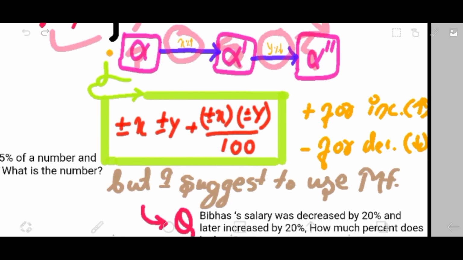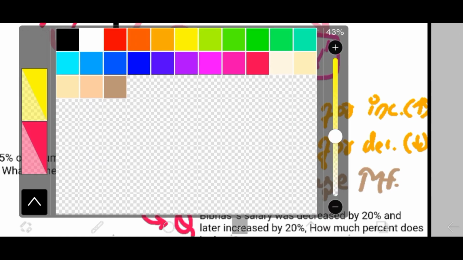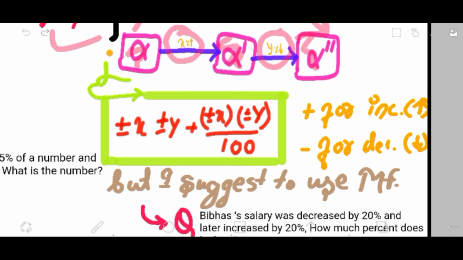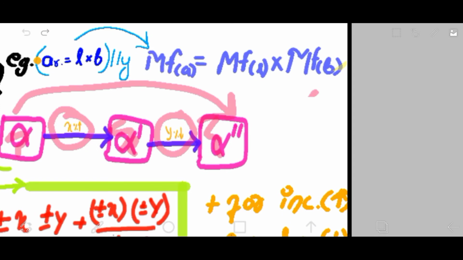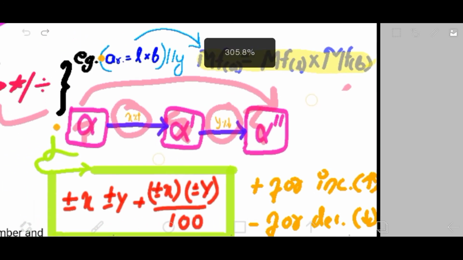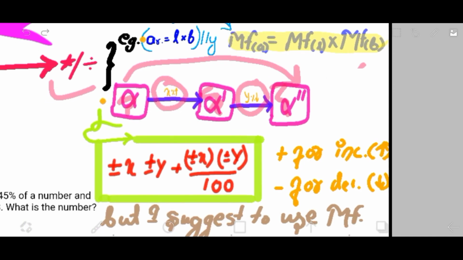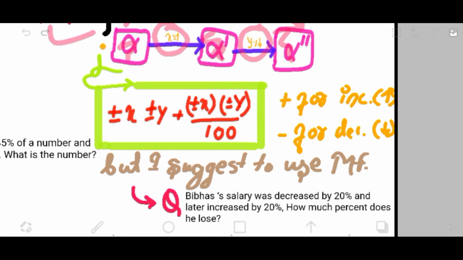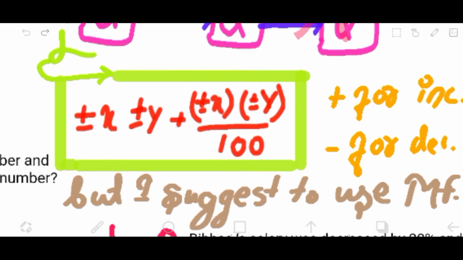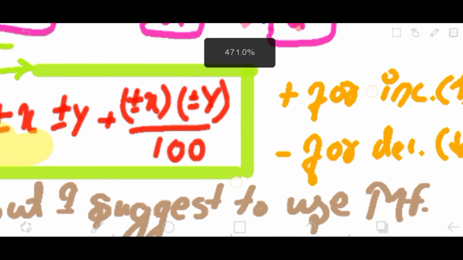Obviously there's a traditional approach related to it. You could even use it because traditional approaches are based on the base concept, so they never fail. But I assure you that the concept of multiplying factor does not fail either, because it's based on the actual formulas, right? So it never fails. The traditional approach for these questions would be like this. I hope you know the formula, and if you don't, I'm explaining it in a minute. It's like plus minus x. It's very awkward to say, right?